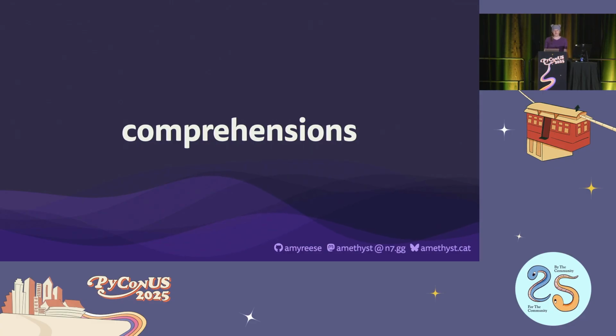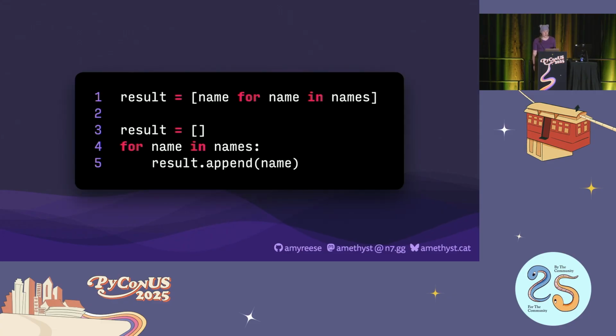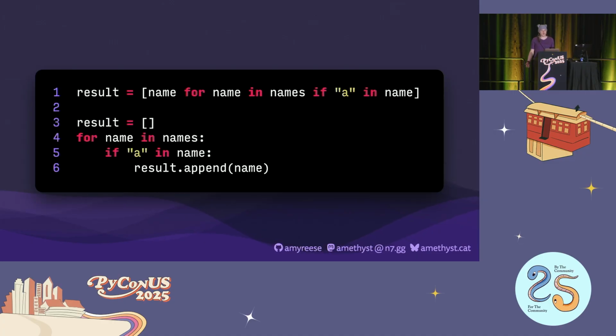So comprehensions are relatively unique to Python among mainstream programming languages. At their core, they're just syntactic sugar around for loops and if blocks, and the primary purpose is to build collections of data. Now, ignoring performance, these two pieces of code will produce identical results, but the key difference is in readability. Slightly ironically, opinions on which is more readable will actually vary depending on the engineer and their familiarity with Python or other languages. As we make the comprehension more complicated, we should consider the benefits and trade-offs of the performance and compactness against the readability and maintainability of the code in question.